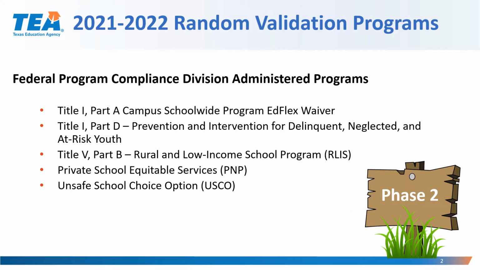Phase 2 will include the following programs that are administered in the Federal Program Compliance Division: Title I Part A Campus School-Wide Program EdFlex Waiver, Title I Part D Prevention and Intervention for Delinquent, Neglected, and At-Risk Youth, Title V Part B Rural and Low-Income School Program, Private School Equitable Services, and Unsafe School Choice Option.